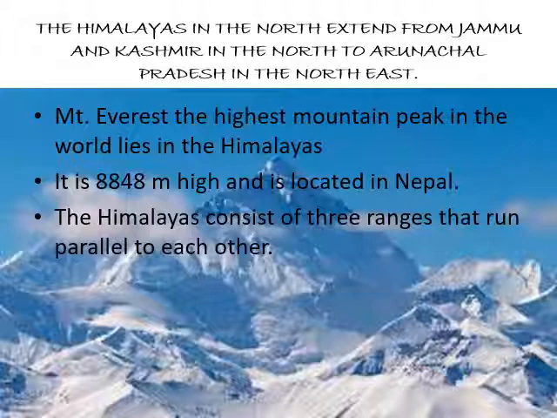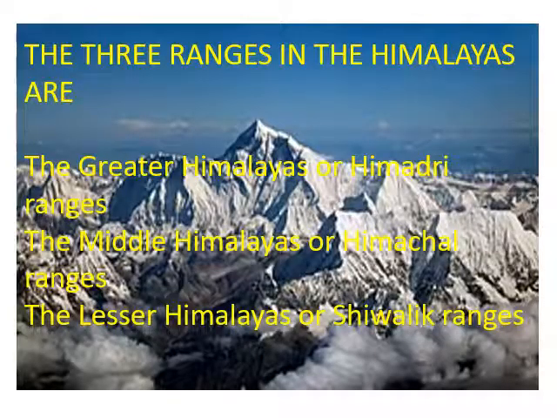It is 8,848 meters high and is located in Nepal. The Himalayas consist of three ranges that run parallel to each other, which we will be studying in detail in the next slide. The three ranges in the Himalayas are the Greater Himalayas or Himadri ranges, the Middle Himalayas or Himachal ranges, the Lesser Himalayas or the Shivalik ranges.